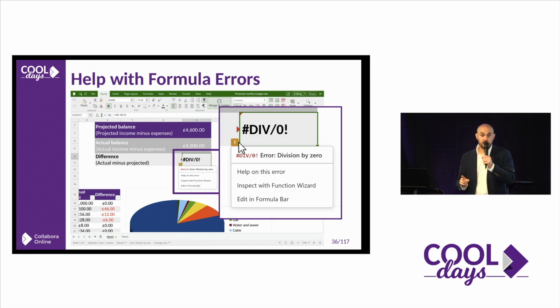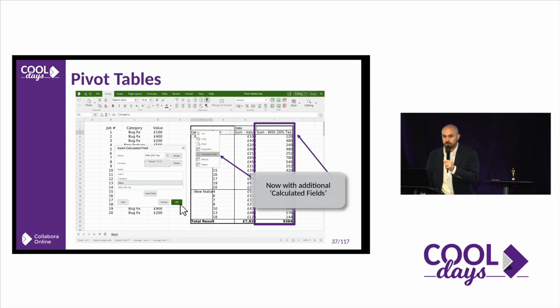The helping formulas that I mentioned before, you have this beautiful icon, let's say. I'm very enthusiastic, you see? So you can see what is going on, get help, interaction, what is happening with the formula, and work with it. We are increasing the functionality of pivot tables, trying to go deeper into interoperability and giving more possibilities for people that are using advanced spreadsheets, let's say. And now you can do additional things like calculated fields inside pivot tables that allows you to move forward into your usage of pivot tables inside Collabora Online.